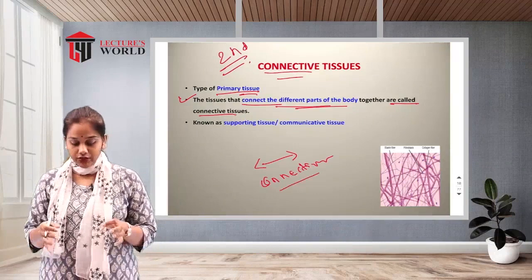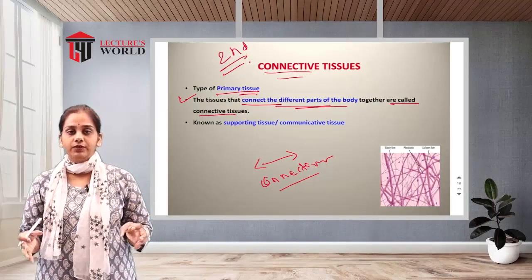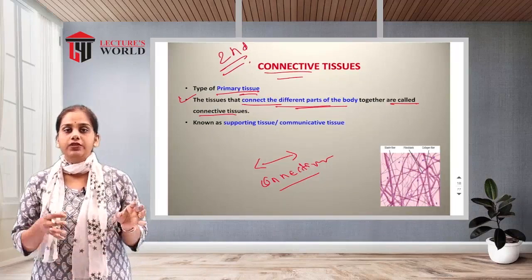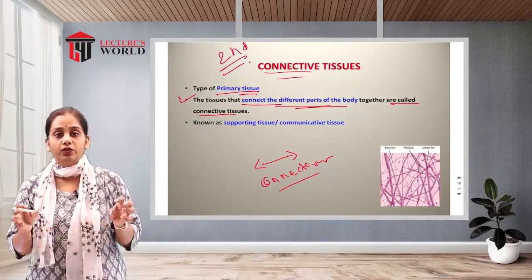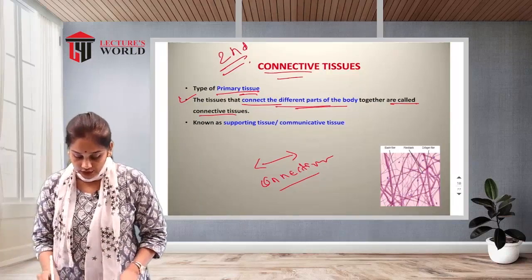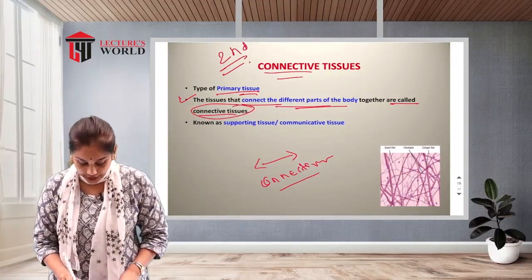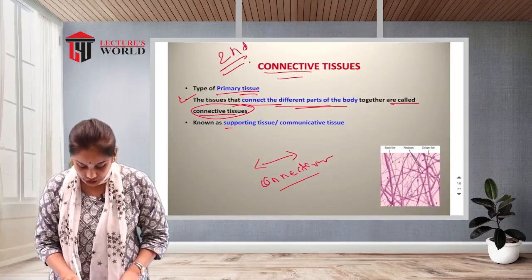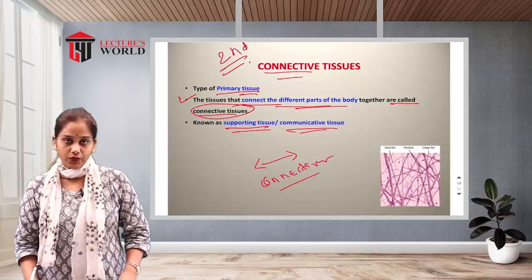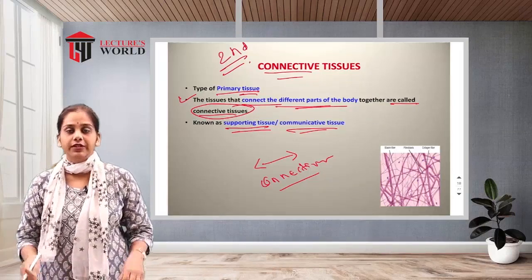Okay, connection, which connects the different parts of the body. Two organs are interconnected with the connective tissue. So there is a connection between two organs, two tissues. It is also known as connective tissue, supporting tissue, as well as communicative tissue. These are the synonyms of the connective tissue.